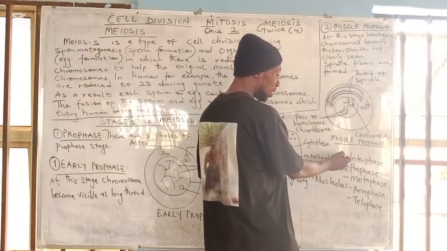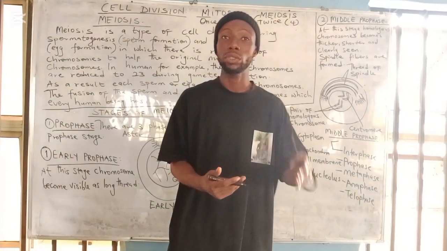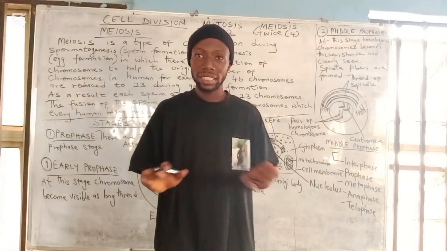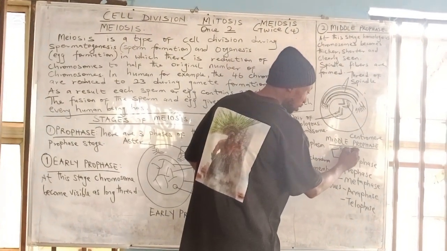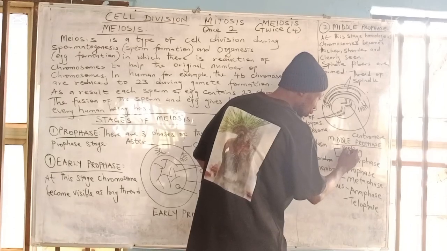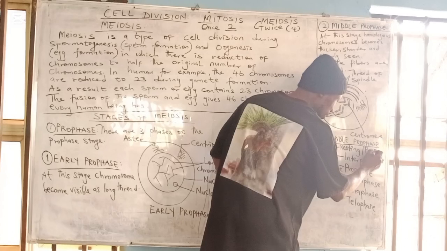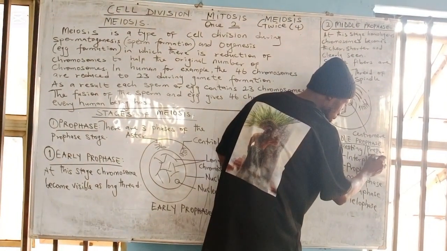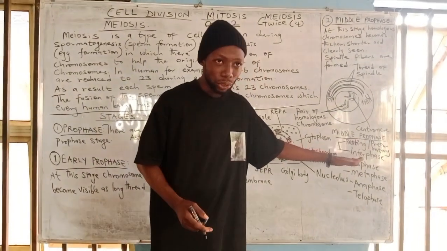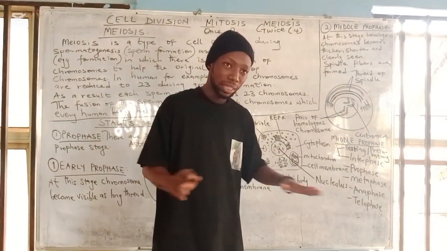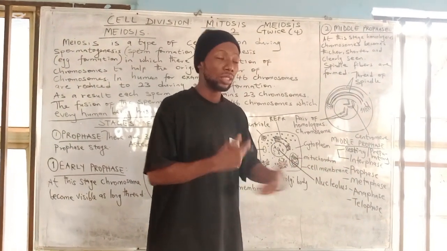The interphase stage of cell division is the time where the cell is resting or preparing for division to take place. So nothing is happening at this stage, and that is why it is known as the resting stage of cell division. If you don't call it the resting stage, you can call it the preparatory stage. In this stage nothing is happening, the cell is not dividing, there is no change. The cell is resting or preparing for division.